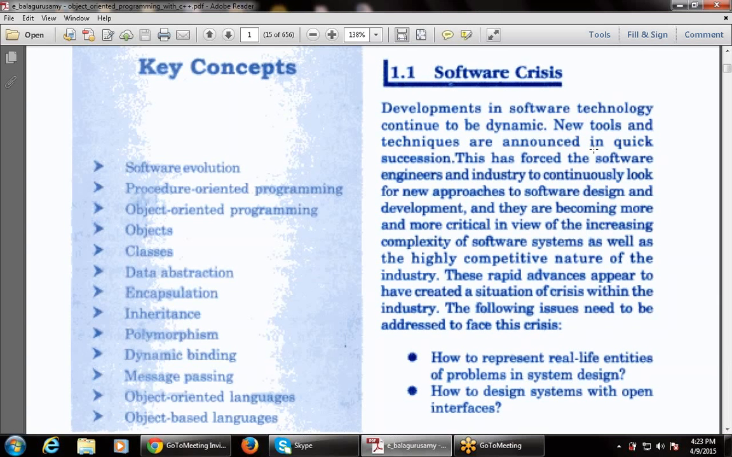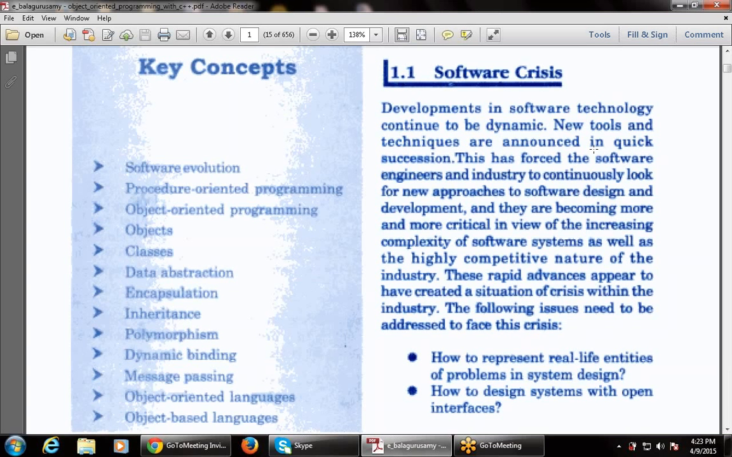That is because there are no more resources, or there is a rapid advancement, or there will be a rapid demand for the software. So that creates a software crisis. That means software is lacking in the industry, software is lacking in the market.